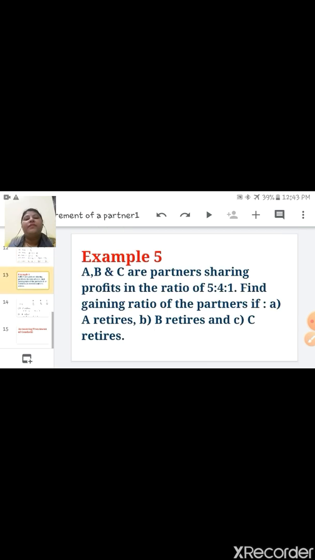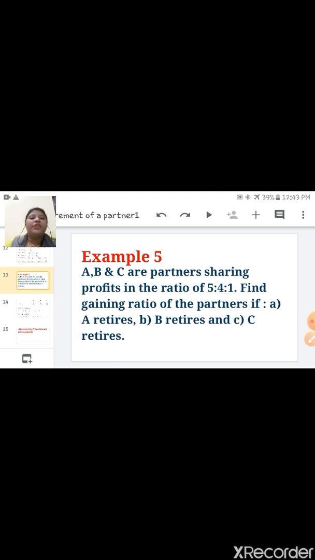Example number 5. A, B and C are partners sharing profit in the ratio 5:1. Find the gaining ratio of the partners if A retires, B retires and C retires. Again the same thing, you have to find the gaining ratio, but before this you have to find the new ratio.